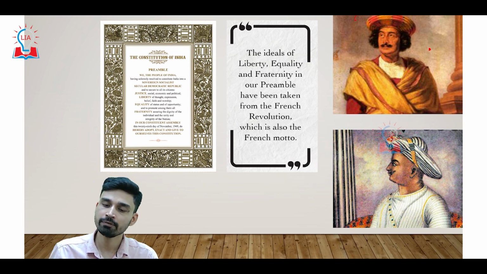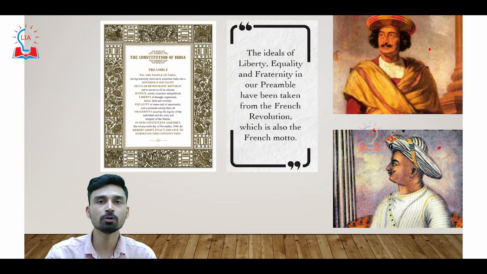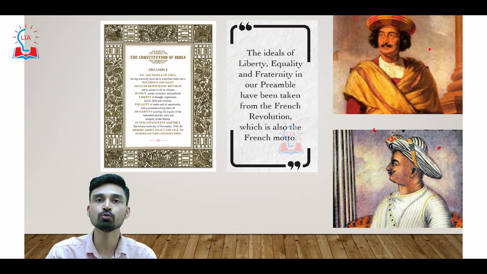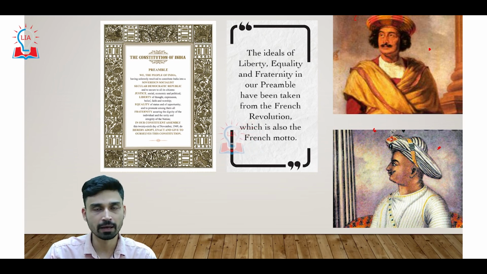Not only that, even the ruler of Mysore, Tipu Sultan, was very much influenced by the ideas of the French Revolution, so much so that he set up a Mysore Jacobin Club, on the lines of the Jacobin Club that used to exist in France, whose member was Robespierre.